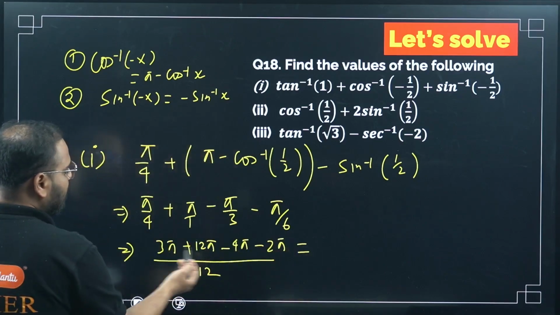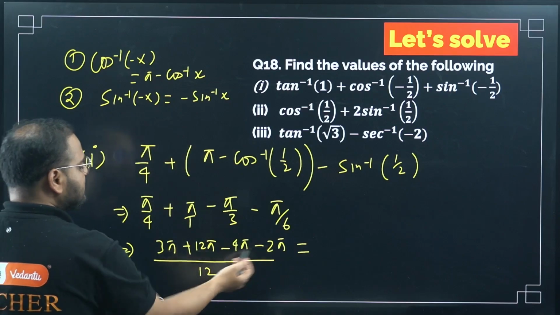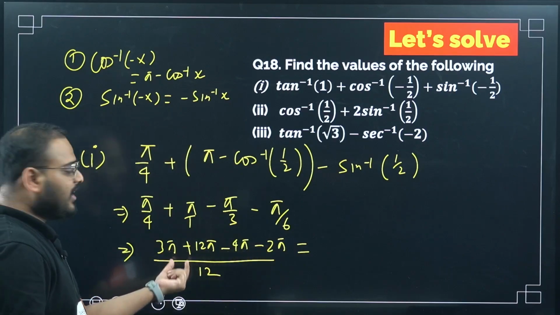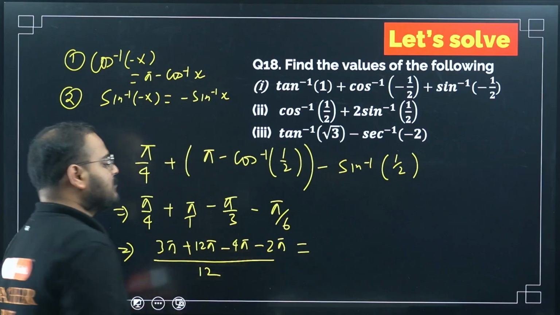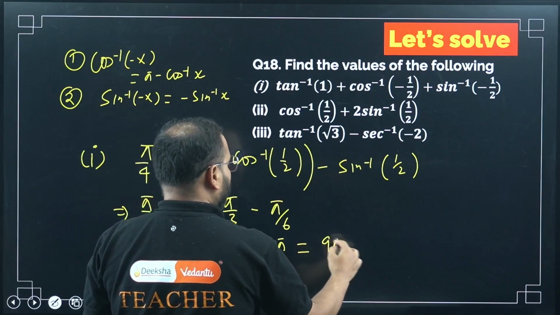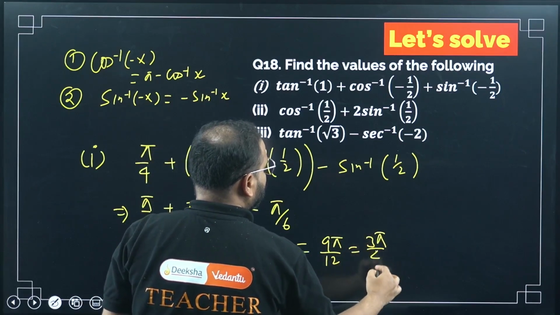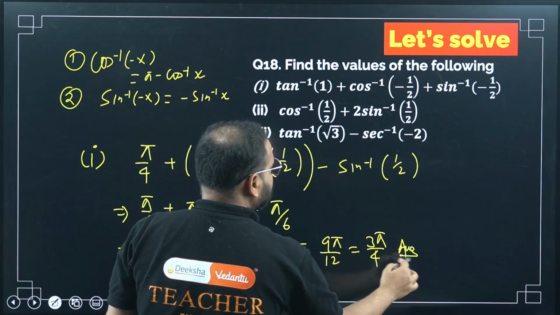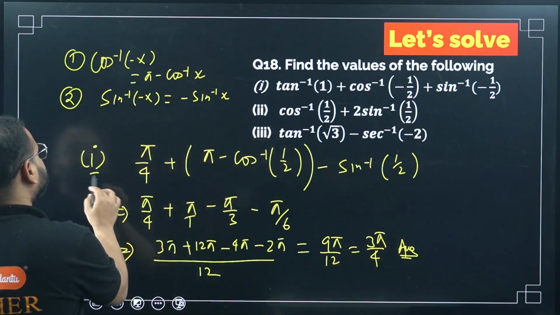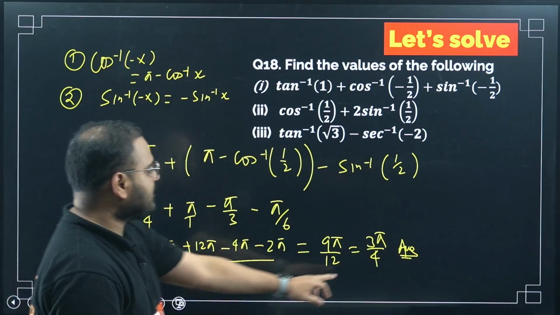How much is this coming as? Please check. 12 plus 3 is 15. 15 minus 6 is what? 9 pi by 12. Simplify it, 3 pi by 4. This is my answer for the first part. Simple. Answer for the first part is 3 pi by 4.